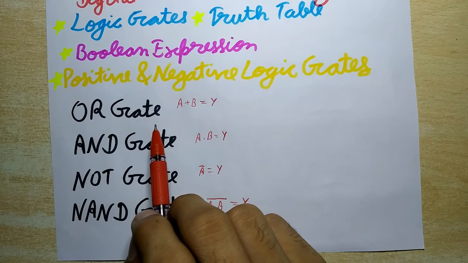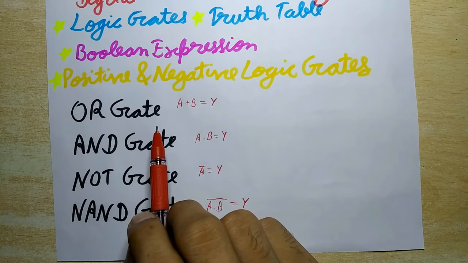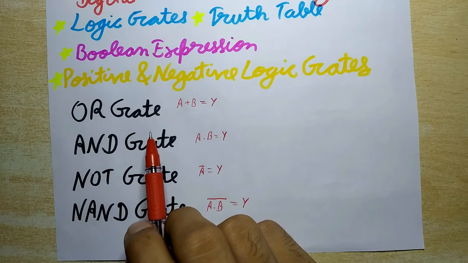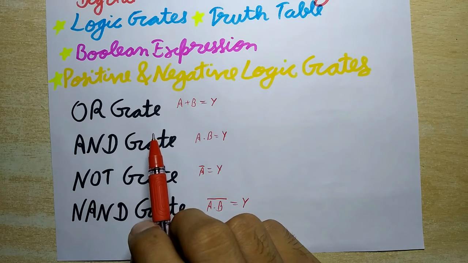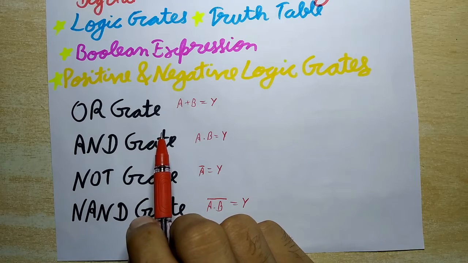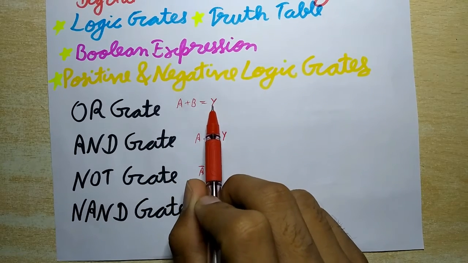It is a digital circuit having two or more inputs but only one output. It gives a high output if either A or B or both are high, 1. Otherwise, it gives a low output, 0. The Boolean expression for this is A plus B is equal to Y, that is the output.